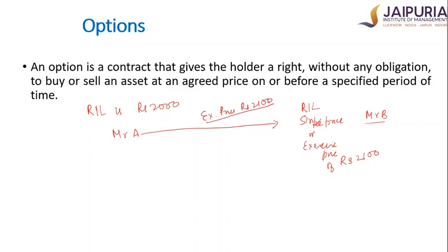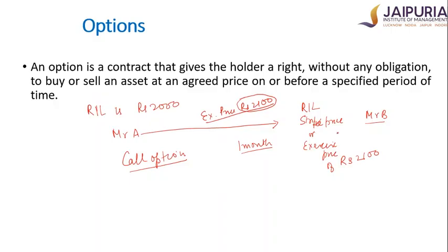So what does this mean? He is buying, and there can be two options, which we'll discuss subsequently. If Mr. A is buying an option to buy a Reliance share after 1 month at a price of rupees 2100, this option is called a call option. What do you mean by this? A call option gives the holder of the option a right to buy a particular asset at the exercise price. Irrespective of whatever happened in the market, Mr. A has a right that after 1 month, he can buy the Reliance share at rupees 2100.